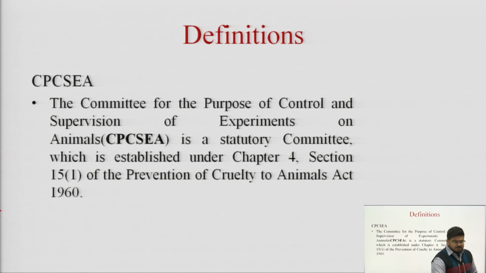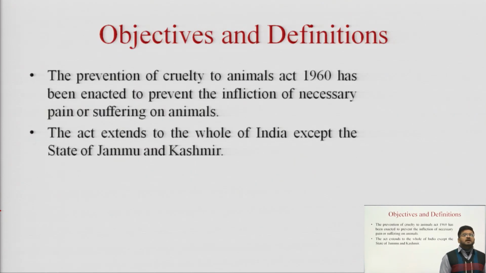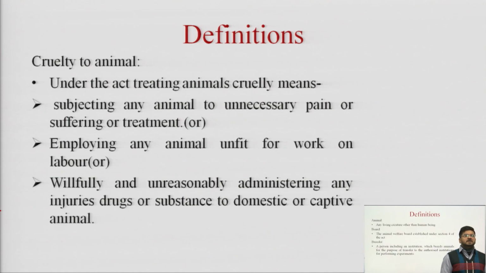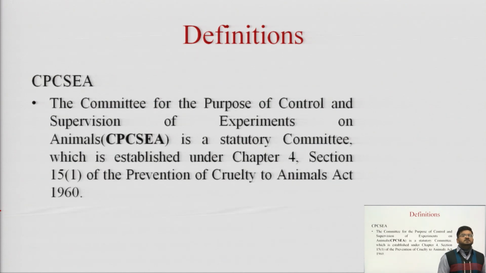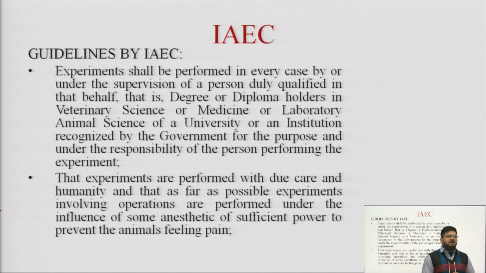So these are the definitions we have covered: animal, board, breeder, cruelty to animals, IAEC and CPCSEA. Under the Prevention of Cruelty to Animals Act, these are the terms that will be used repeatedly in the act.